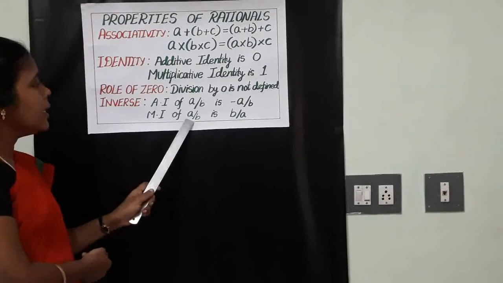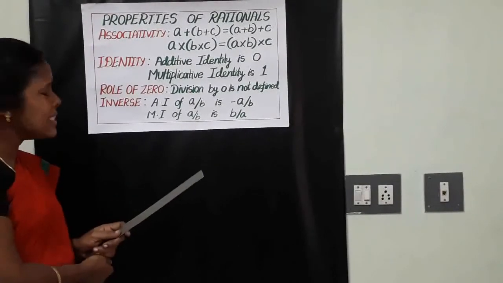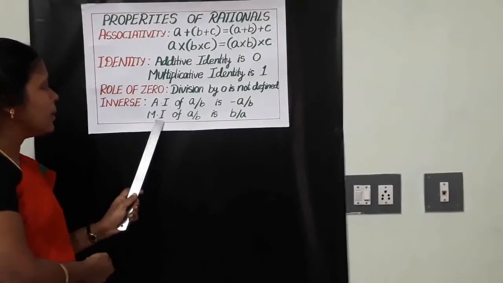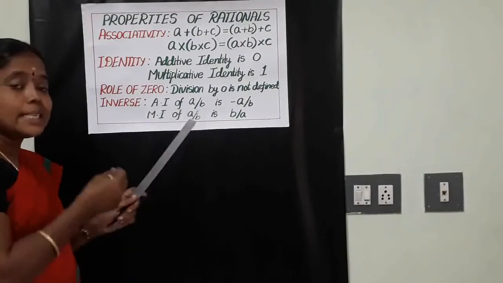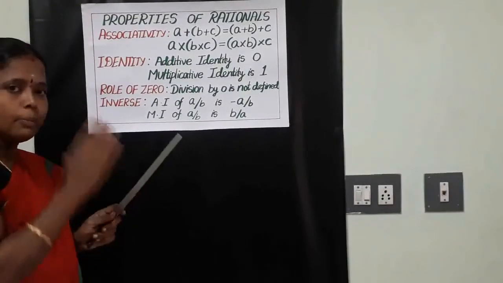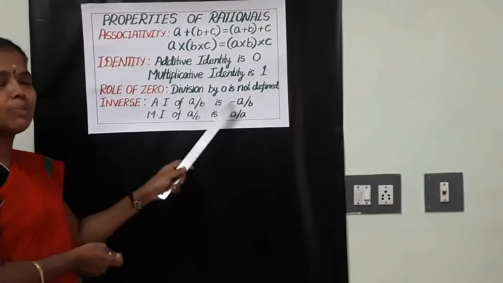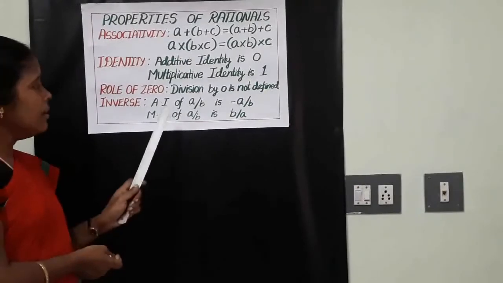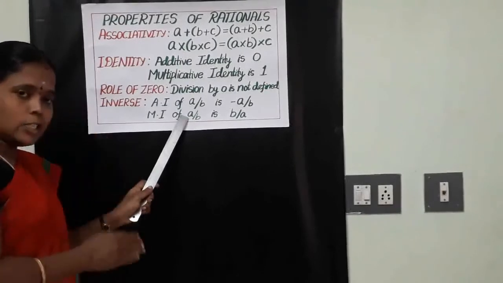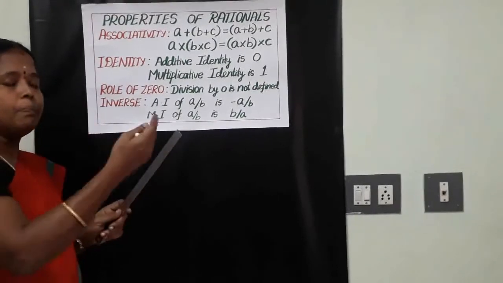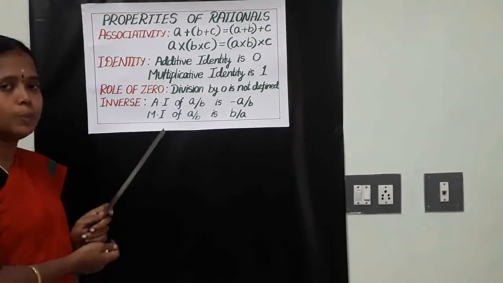The multiplicative inverse of any rational number a by b is b by a. What does this mean? Here I want to tell one thing. For additive inverse, only the sign is changed and the number remains the same. 2 by 3 remains 2 by 3. Plus becomes minus, minus becomes plus. But for multiplicative inverse, the sign stays the same and the places of the numbers are changed. The numerator and denominator of the fraction are interchanged.